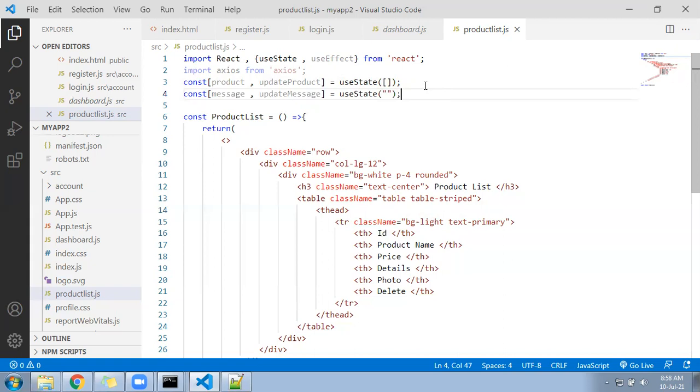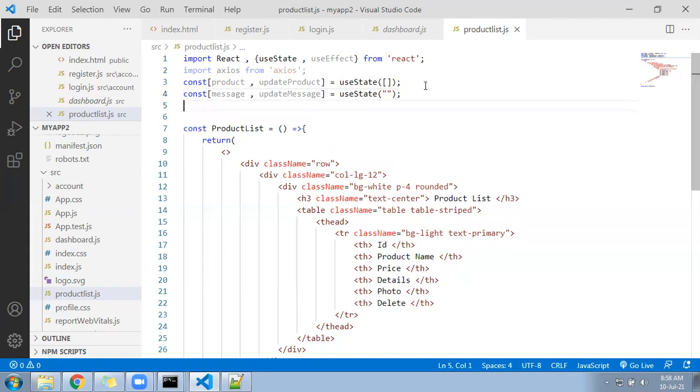Now what we require, we need to fetch the data from which file? Our data.json file. We need to fetch the data from the data.json file. So you will write a function here called constant getProduct. getProduct equal to a fat arrow function.